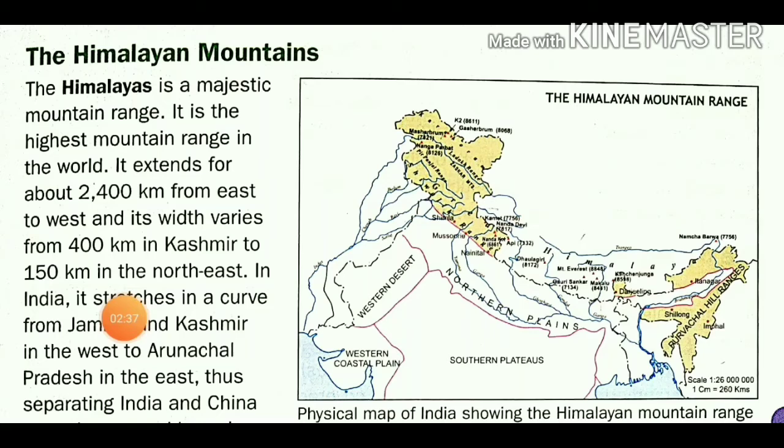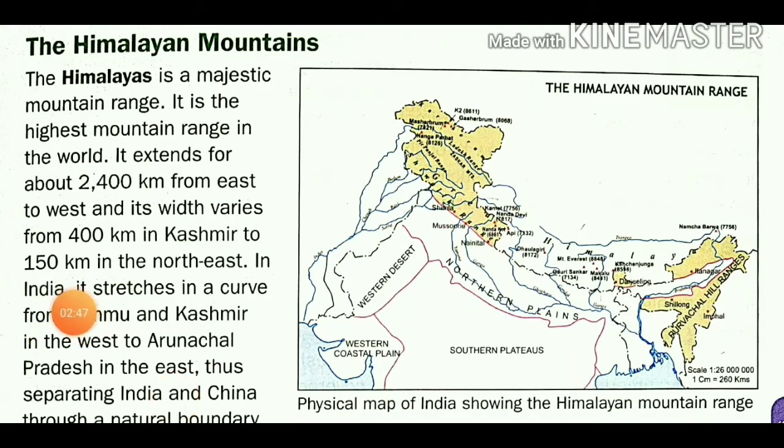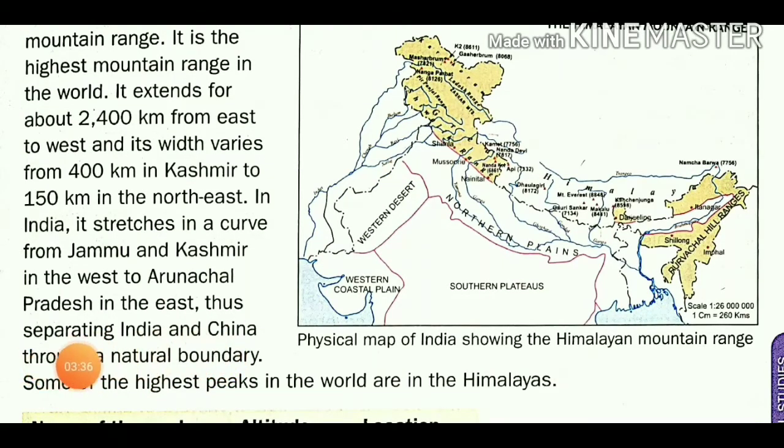So in India, it stretches in a curve from Jammu and Kashmir in the west to Arunachal Pradesh in the east. Thus it separates India and China through a natural boundary.